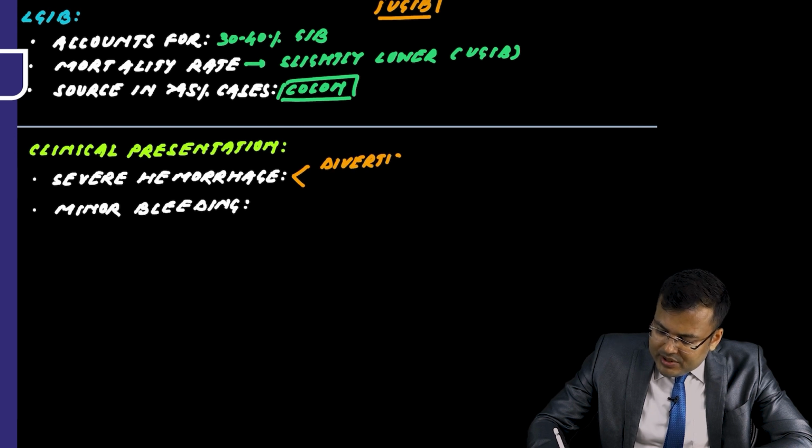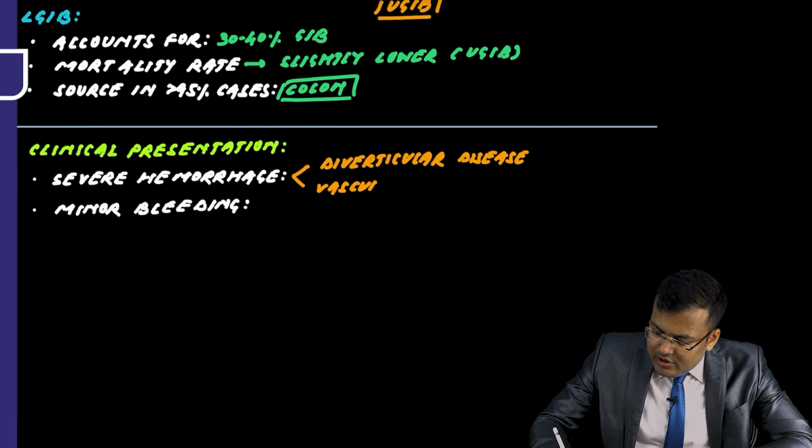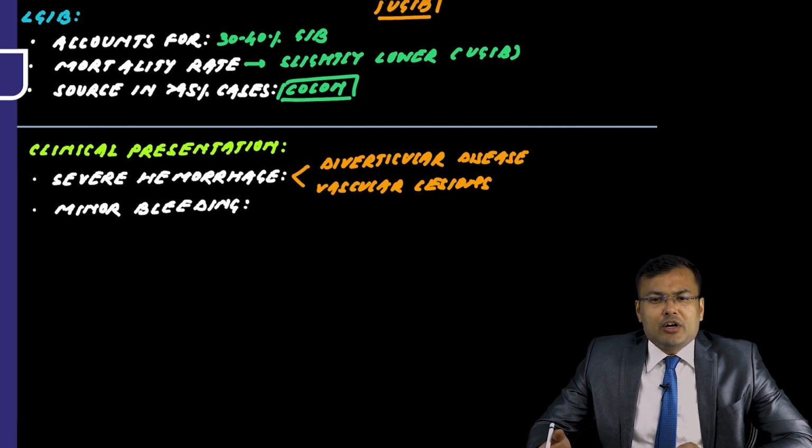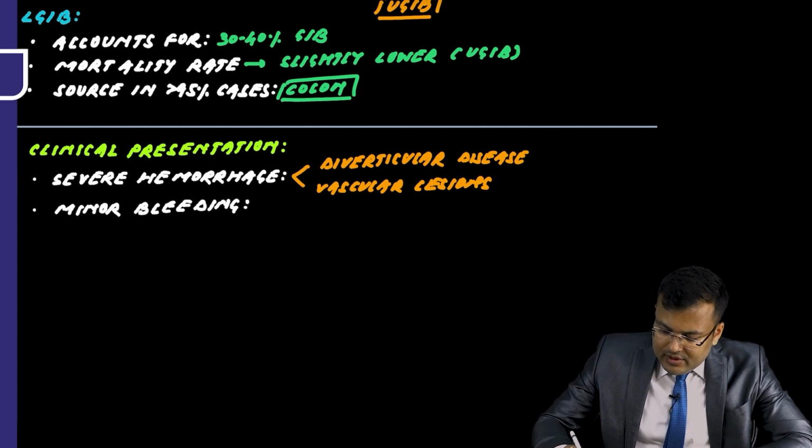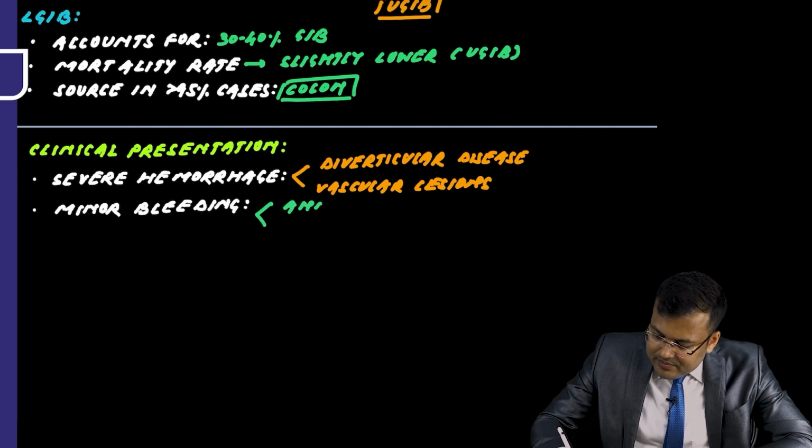diverticular disease. If the patient is having diverticular disease, it can lead to severe hemorrhage, or if the patient is having vascular lesions. So in such cases, what happens? There is severe hemorrhage. But you know that minor bleeding is because of anal fissure or hemorrhoids. So what's the cause of minor bleeding? It is because of anal fissure or hemorrhoids. Clear?